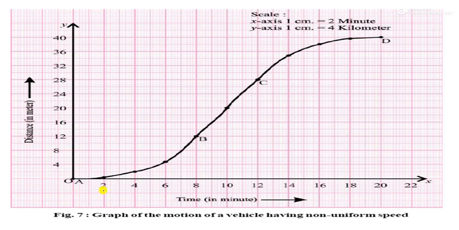Now let us see the second type of motion. It is going like this. It is also a graph of motion of a vehicle having a non-uniform speed. So it has non-uniform speed. So what will happen in this? So you can check here, the time is given in minutes and here distance is given in meters. So you can check it is 2 minutes, but it is still moving very less distance.